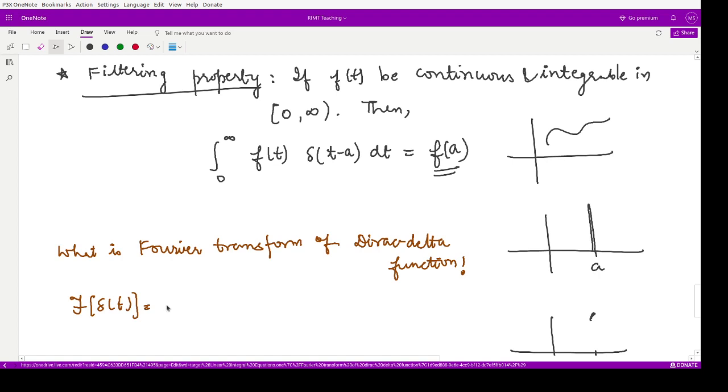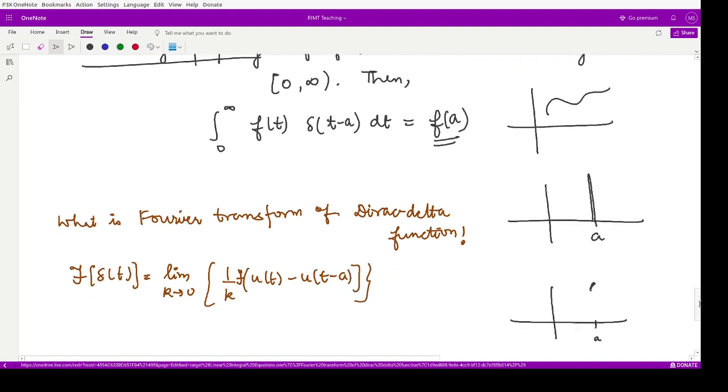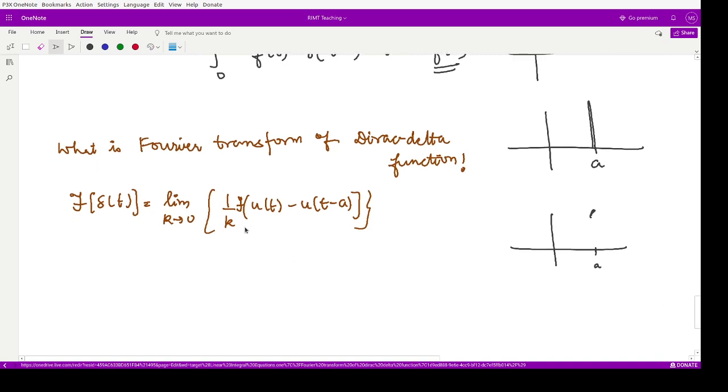So that would be the limit k tending to 0 of 1 by k, the Fourier transform of u of t minus u of t minus a. This is by definition, and because the Fourier transform is a linear transform, we have taken this term 1 by k out from the Fourier transform operator.